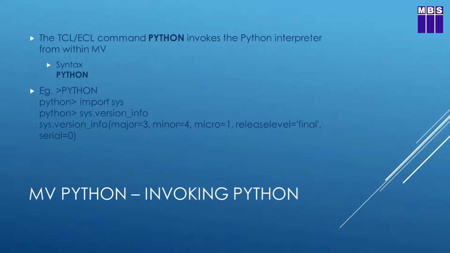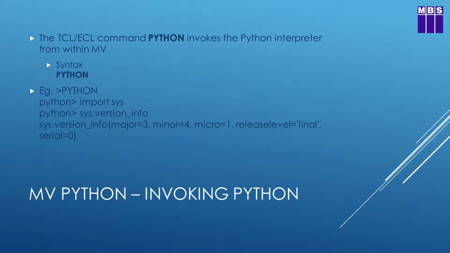So how to invoke Python? Well, from both the TCL prompt or an operating system command prompt, the command is the same. We simply type python, press return, and we'll have started up the Python interpreter. And at the bottom of the screen, I've got an example of that. We can see that this has actually been done from TCL on Universe.